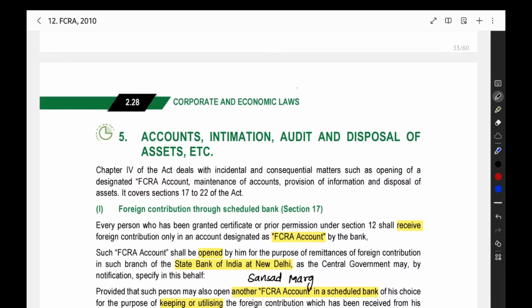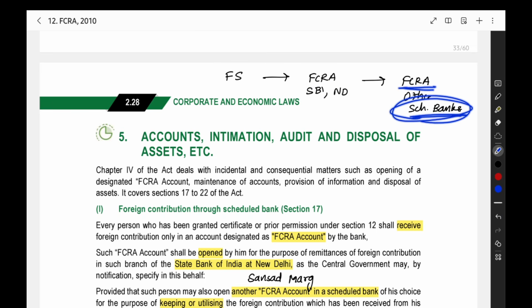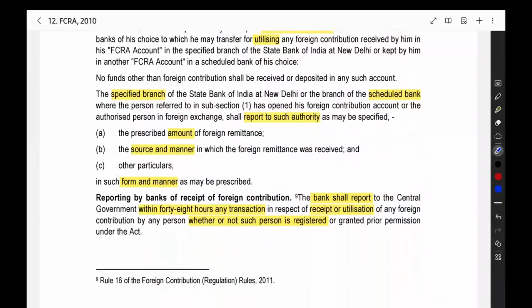So what is the purpose of this? When you get foreign contribution from the foreign source, it should go through the FCRA account in the State Bank of India, New Delhi. After that, you can open an FCRA account in another scheduled bank for utilization. So originally, when you get it from the foreign source, it should be received in the FCRA account in the State Bank of India, New Delhi. After that you can route it through another FCRA account in another scheduled bank. This also you can open only in a scheduled bank, and a special category FCRA account you have to open. To that you can transfer the amount and do the utilization. That information they have given here.